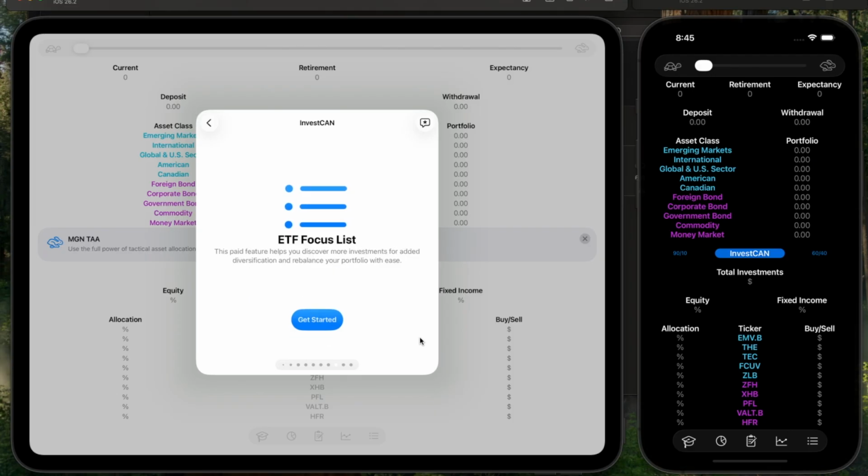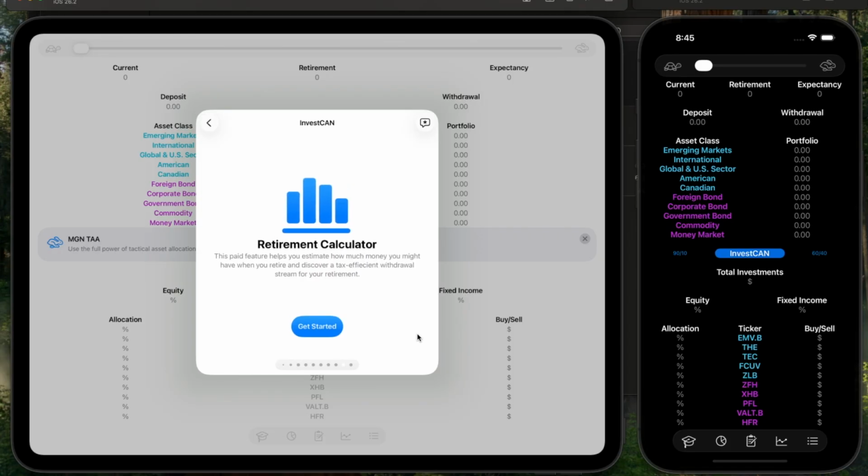Now, the ETF focus list, this is a paid feature, but it's free right now. Basically, it really helps you rebalance your account. This is where you see all the top 10% of the ETFs, and basically you input all these numbers and it will port to the front screen here, and that will help you rebalance your account. And once you're in the portfolio builder, it actually shows you in each little pie sliver how much to sell of each investment if that's where you're building a complex portfolio.